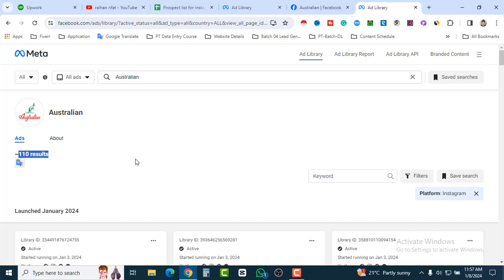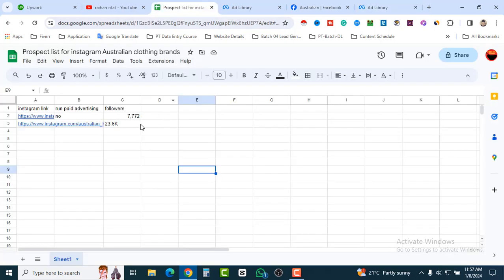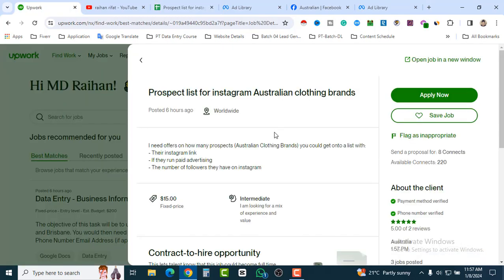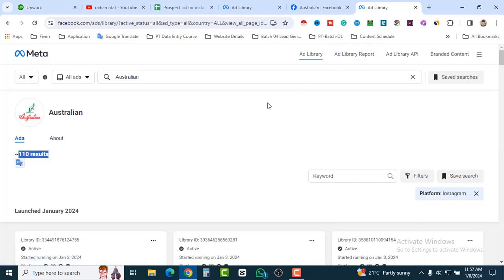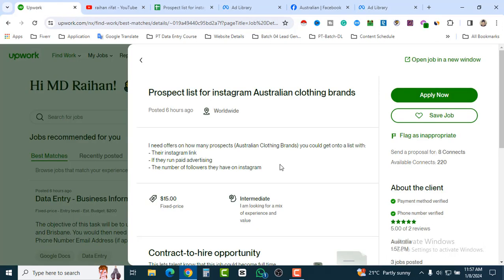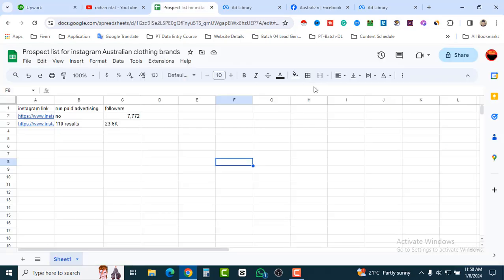Okay, let's copy the number and go back to the sheet and paste it here. This is how you can find Australian clothing brand Instagram pages and collect their links, and whether they are running any Facebook ads or not. You have to check through the Facebook ad library, and you can also find their Instagram followers. This is how you can collect this kind of information.